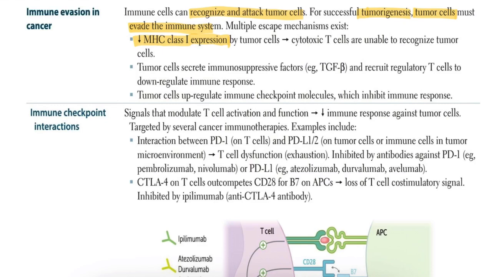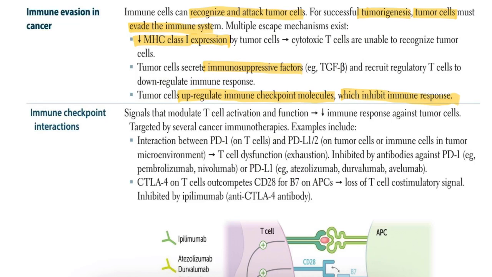The tumor cells secrete immunosuppressive factors. For example, tumors secrete TGF-beta, transforming growth factor beta, and attract regulatory T cells to suppress the immune response.